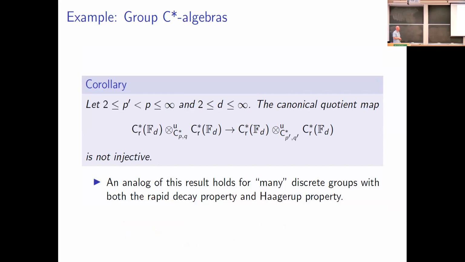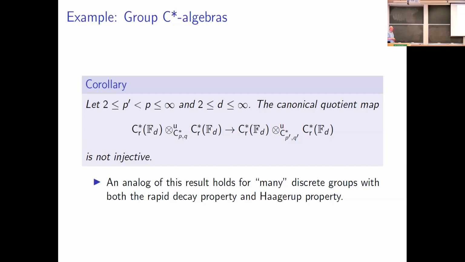Okay, so in particular, if we have that 2 is less than or equal to p prime, less than p, less than or equal to infinity, and d is greater than or equal to 2, less than or equal to infinity, then the canonical quotient map from our PQ C-star tensor product of the reduced group C-star algebra of the free group against itself, into the P prime Q prime C-star tensor product of, again, the reduced group C-star algebra of the free group against itself, is not going to be injective. In particular, each of our tensor products is going to be distinct as p varies between 2 and infinity.